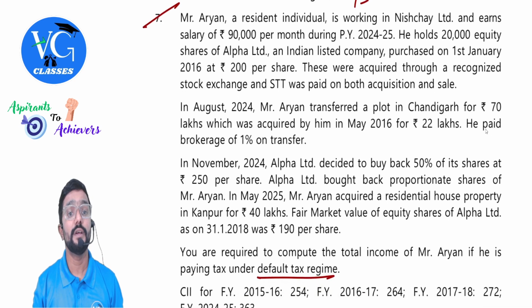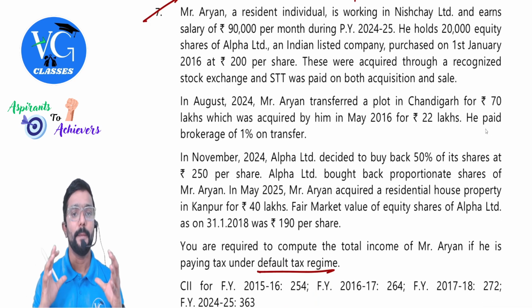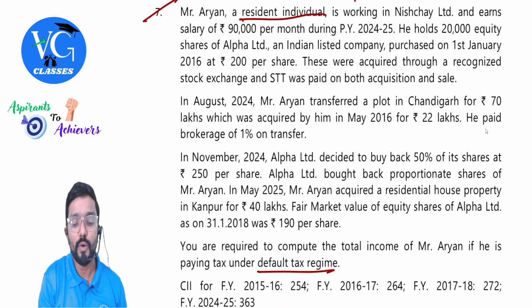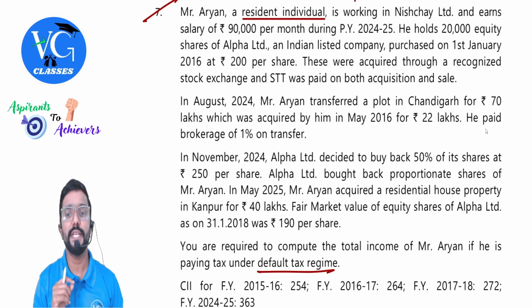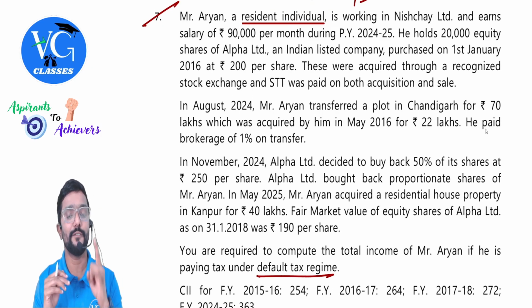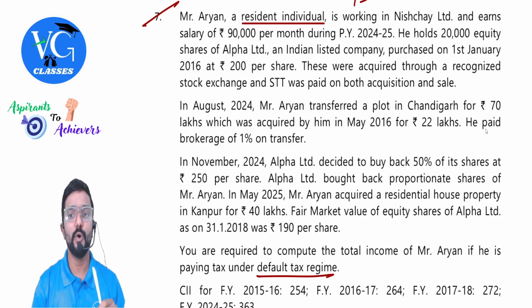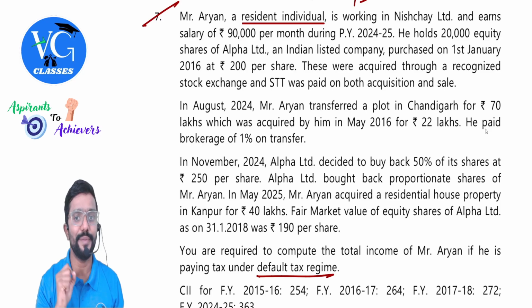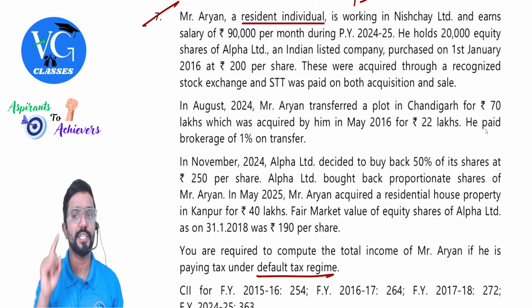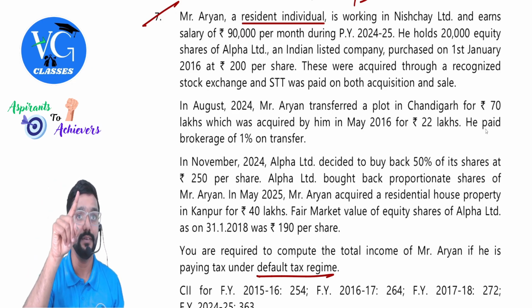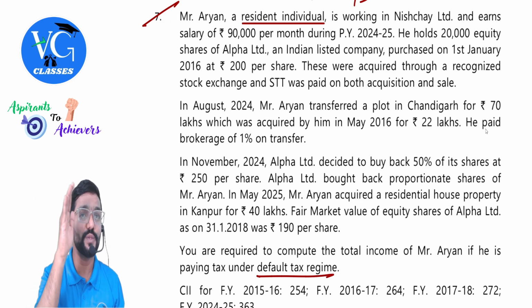Mr. Aryan, a resident individual, important, is working in Nischay Limited and earns a salary of 90,000 per month during previous year 24-25. Where is it taxable? Salary. He holds 20,000 equity shares of Alpha Limited, an Indian listed company, purchased on 1st January 2016, before 1st February 2018, where the cost calculation will change. Correct? It is purchased before 1st February 2018.